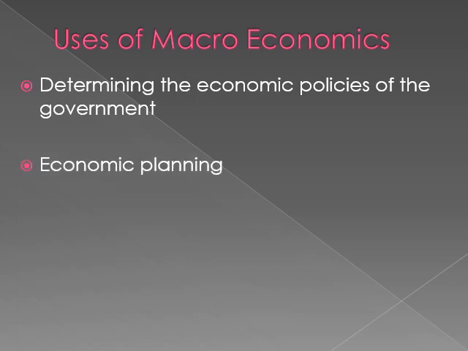Okay, next is economic planning. Now to plan for the whole country is economic planning. Planning regarding the economic aspects of a country is economic planning. Okay, so macroeconomics takes it under it. Okay, so macroeconomics also studies about economic planning. Next is international comparison. So international comparison also means what? Now I as an individual, I can't be comparing my own economic aspects with the other countries, right? But as a country, India can compare its economic level with other countries. So that will be considered to be macroeconomics.